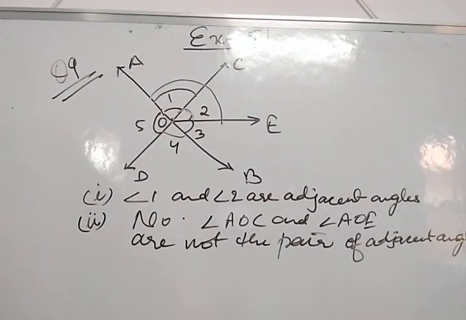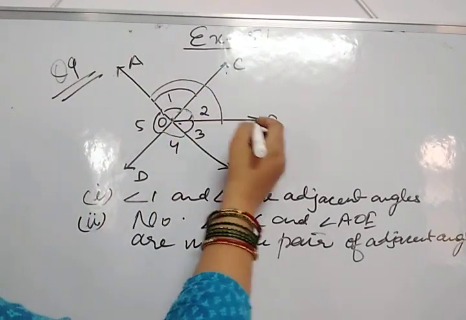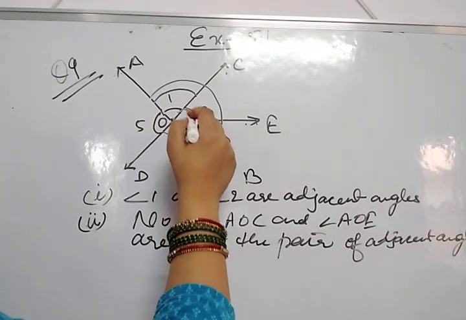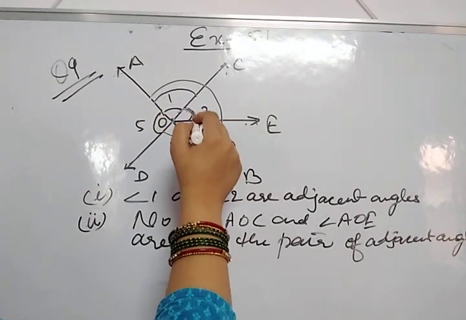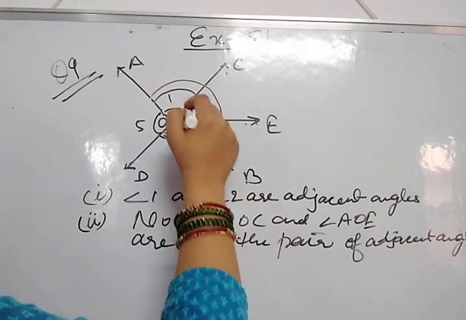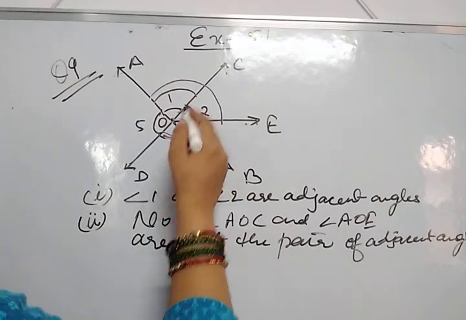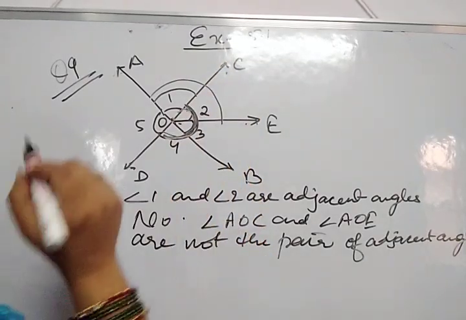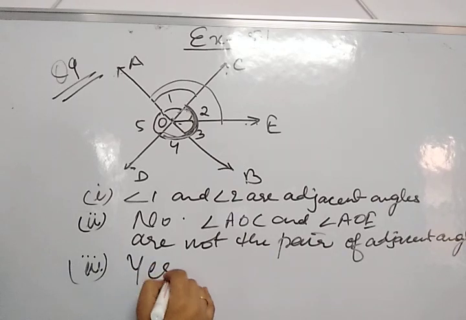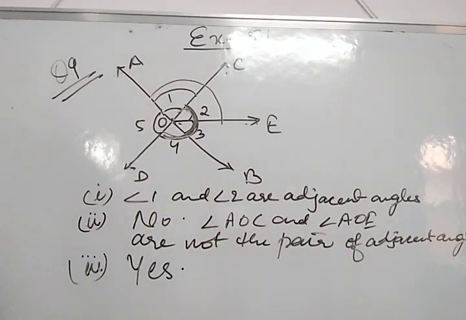Okay. Now come to the third part. Are COE and EOD a linear pair of angles? This one and this one, they are forming a straight line. These two angles are forming a straight line CD. So yes, they are a pair of straight angles, or a linear pair of angles.